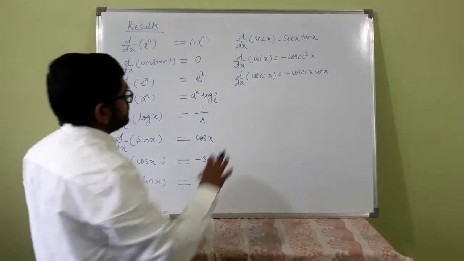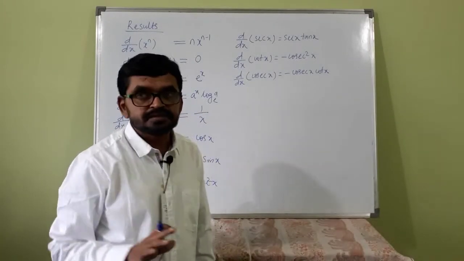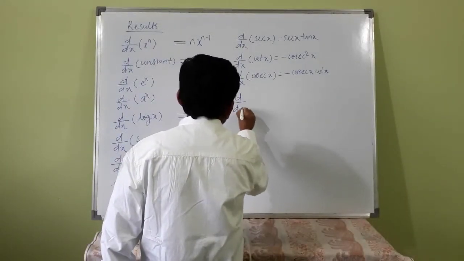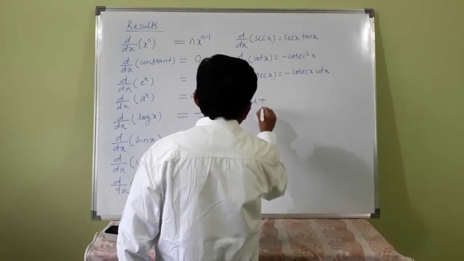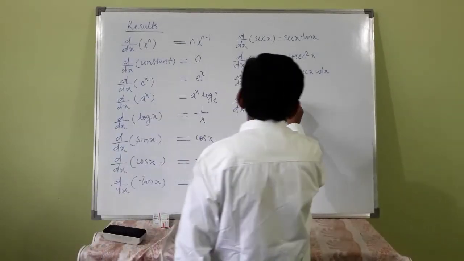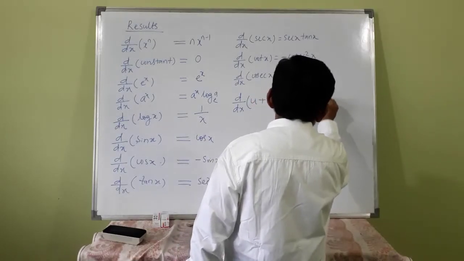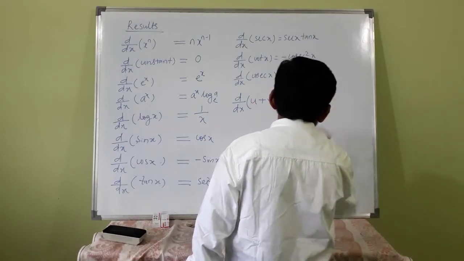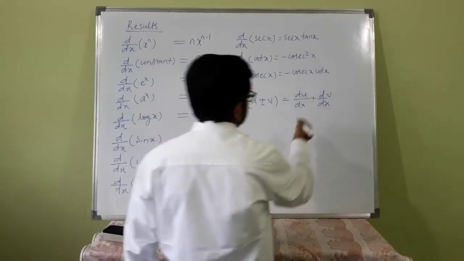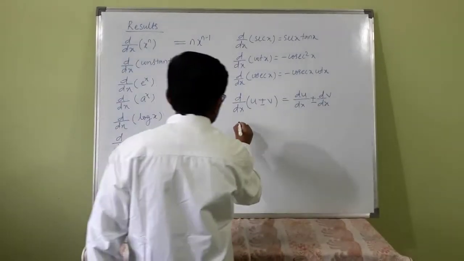Okay, d by dx of this much. Inverse trigonometric functions are there, I don't want to consider them now. Suppose d by dx of u plus v. Just now I told you, suppose u is f(x), v is g(x). Then this is d by dx of u plus d by dx of v. Suppose d by dx of u minus v, then d by dx of u minus d by dx of v.